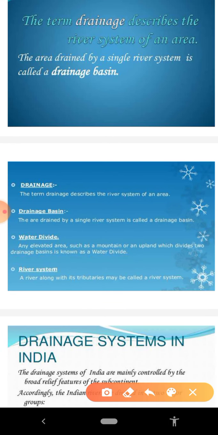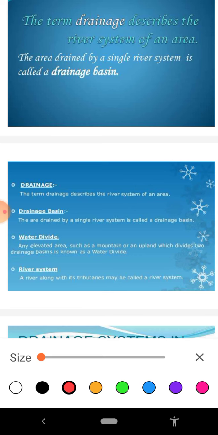Again, let us discuss some of the important terms. What is drainage? Just as I have told you, the term drainage describes the river system of an area. Then drainage basin, the area drained by a single river system is called a drainage basin. Then another important term, that is water divide. In a very simple sentence, a mountain or an upland or a hill which separates two drainage basins is termed as a water divide.